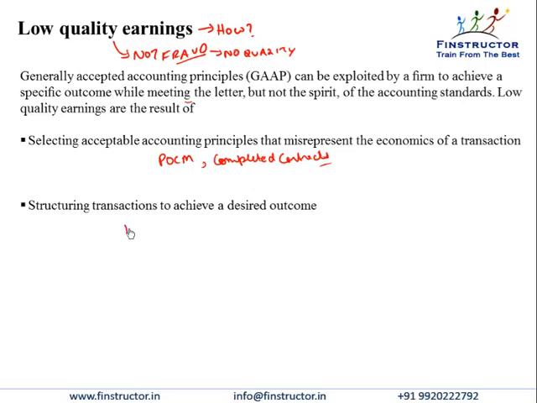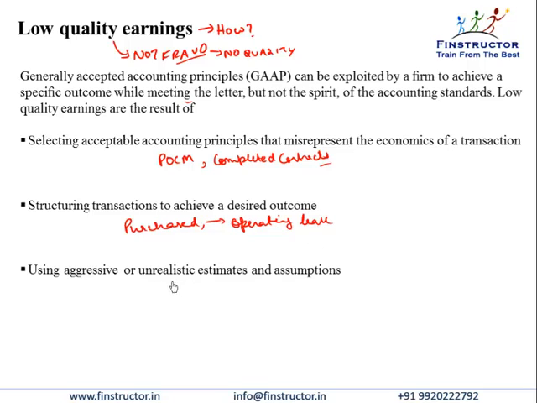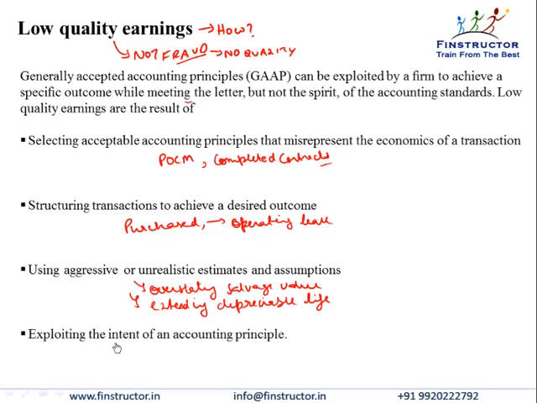So even though management has purchased an asset, they have entered into an agreement with the seller such that the purchase looks like an operating lease and no debt or assets come on the balance sheet. Using aggressive or unrealistic estimates and assumptions, so overstating the salvage value of assets, extending the depreciable life are some common examples. Managements can abuse the intent of an accounting principle as well.